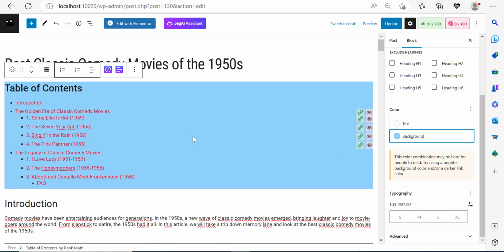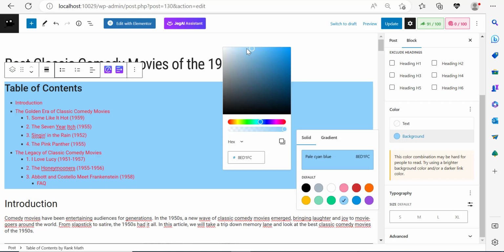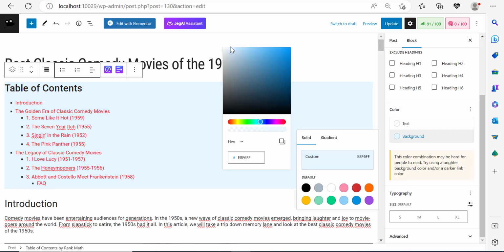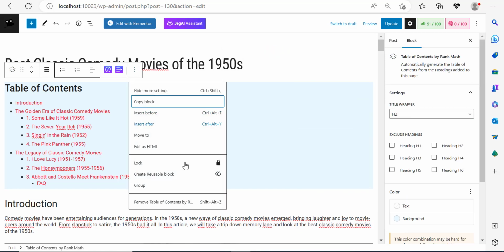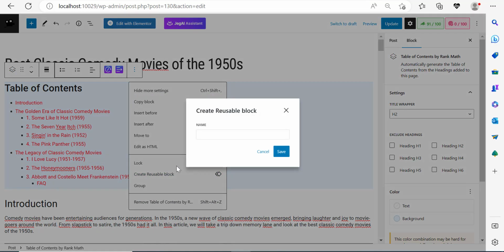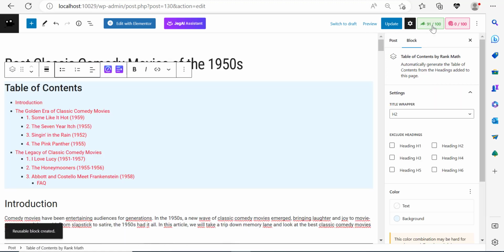I'm going to look for a slightly white blue background. So let me just reduce this. And now we have our table of contents. I can click on this table of contents and turn it into a reusable block. I can name this block TOC so that I can use the same table of contents template for the rest of the articles. Now, our article is 91 on a scale of 100, just as promised.